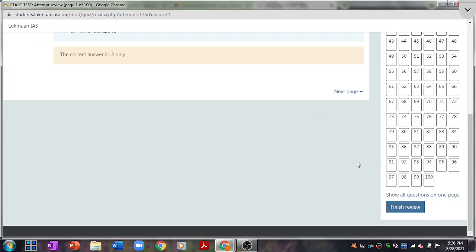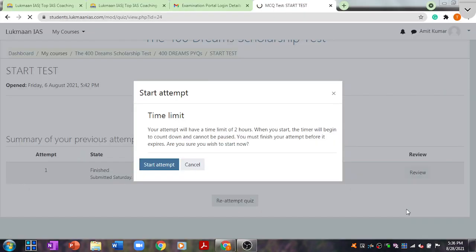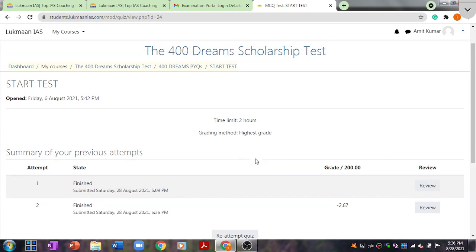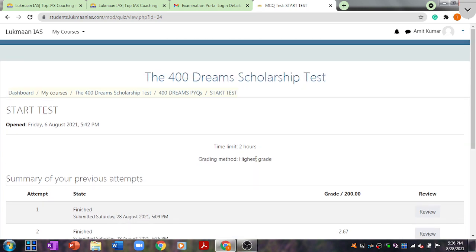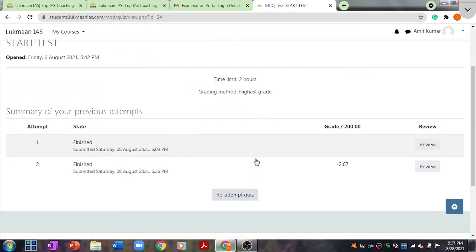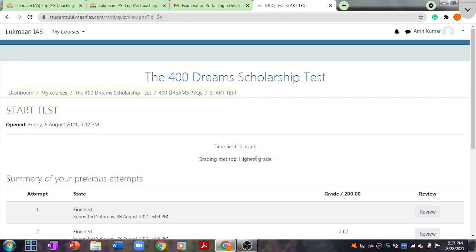So that's how you can answer your test paper. But the thing is, tomorrow, once you attempt the test paper, your answers will not be shown then and there. Your answers will be discussed with you on 30th of August 2021. So that's all for the time being. I wish all the best to all the test takers. I hope you get the maximum result that you can bring.